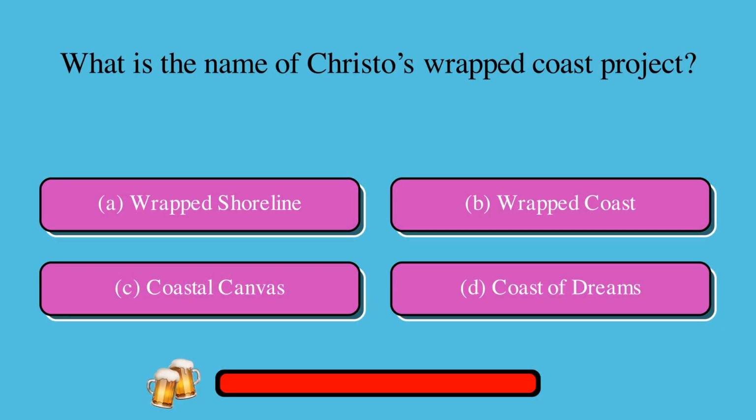What is the name of Christo's Wrapped Coast project? A. Wrapped Shoreline, or B. Wrapped Coast, or C. Coastal Canvas, or D. Coast of Dreams? The correct answer is B. Wrapped Coast.